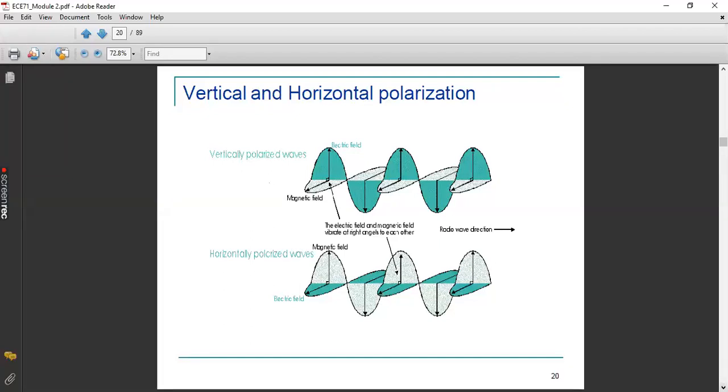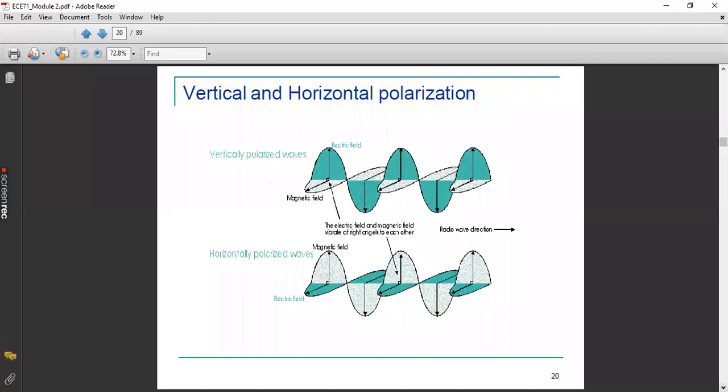You assume that a wave is propagating, and it has a particular direction of propagation. With respect to that direction, you try to draw one vector along the direction of propagation. Then perpendicular to this direction of propagation, you draw another vector. Then the second vector will be the direction of the electric field. In that case, we can say that the electromagnetic wave is vertically polarized.